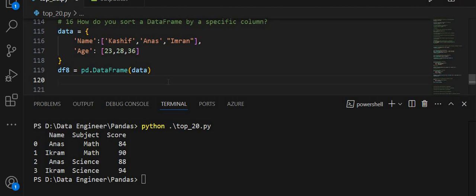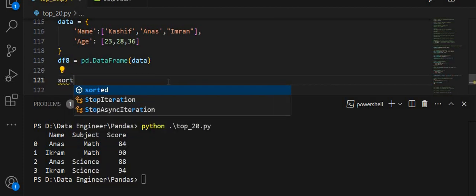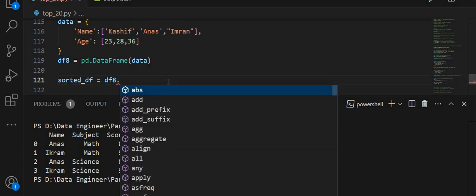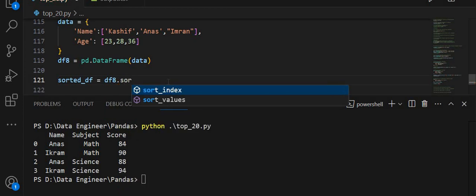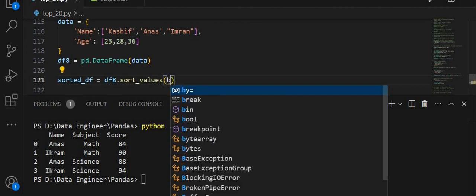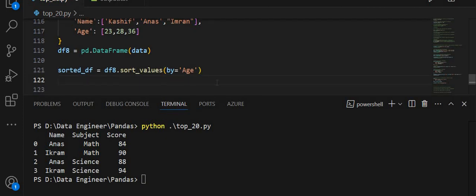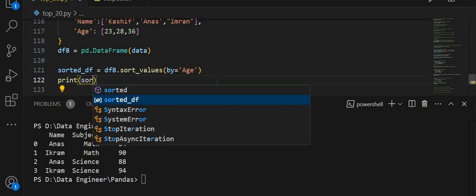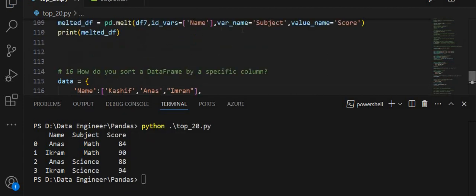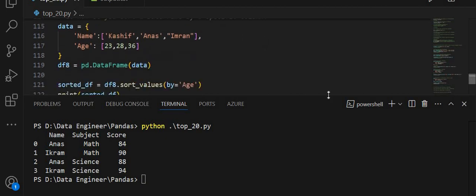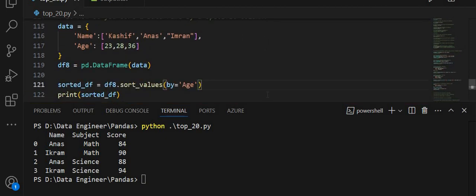Sort a data frame by a specific column. So for that, sorted_df is equal to df8.sort_values, and here I am passing by='age', the name of the column, and print sorted_df. In the dictionary I have two keys and values.